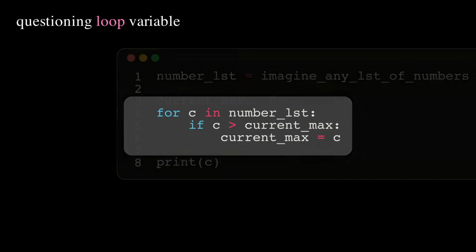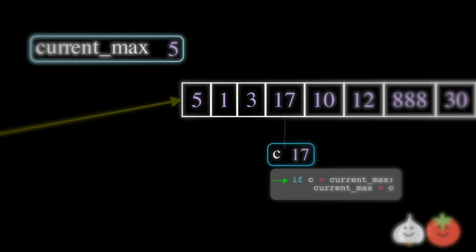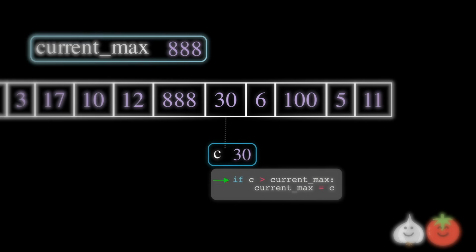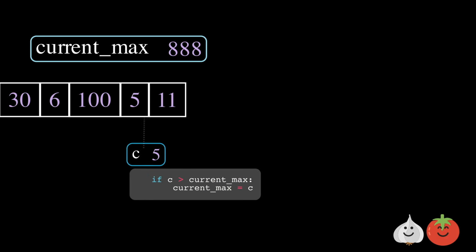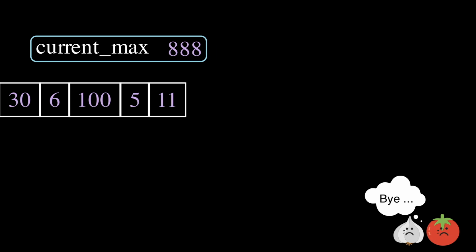Common question 2. When the loop terminates, namely outside the loop's indentation, can I do something about the variable C, like can I print it? So we cannot. The loop variable is kind of like an ephemeral variable that only exists when the loop is running. When the loop terminates, the variable C just vanishes after having done all its work. It disappears completely from the environment of our program. Outside the for loop, we cannot do anything about this variable.